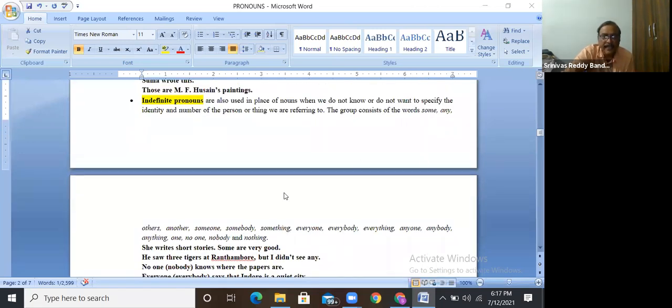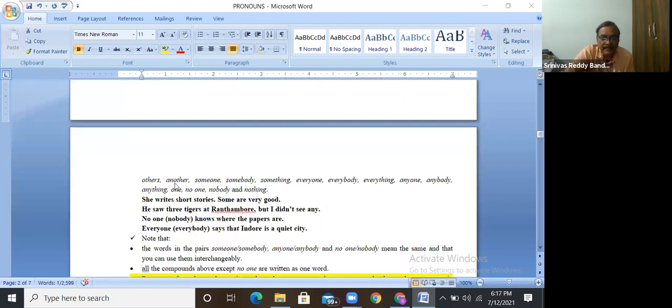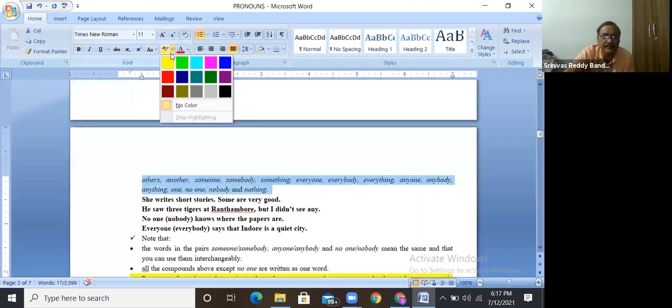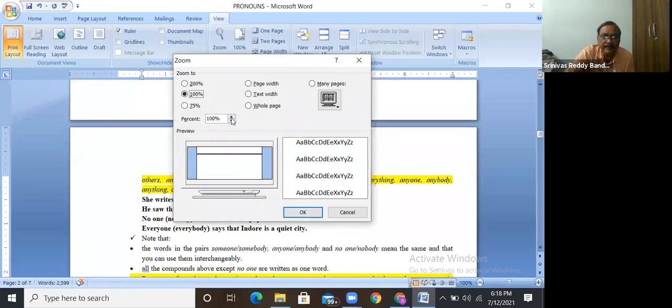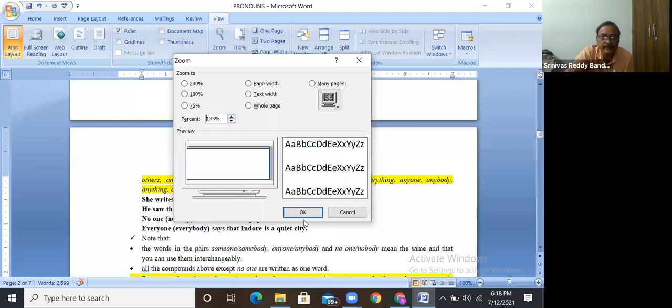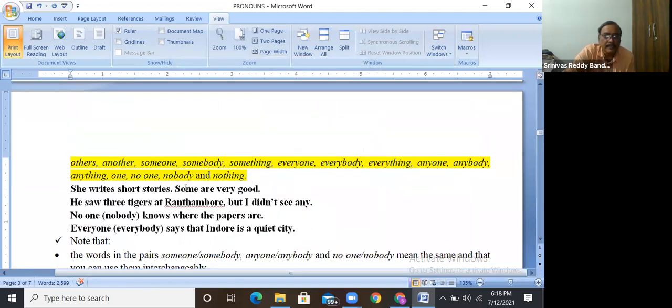Like some, any, others, another, someone, somebody. See these here. I will increase the font also. So another, someone, somebody, something, everyone, everybody, everything, anyone, anybody, one, no one, nobody, nothing. These are called indefinite pronouns because they are not specifying any definite person.